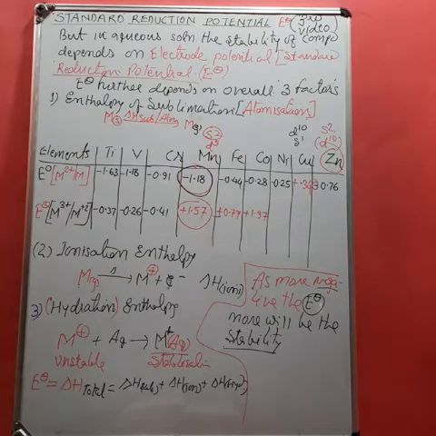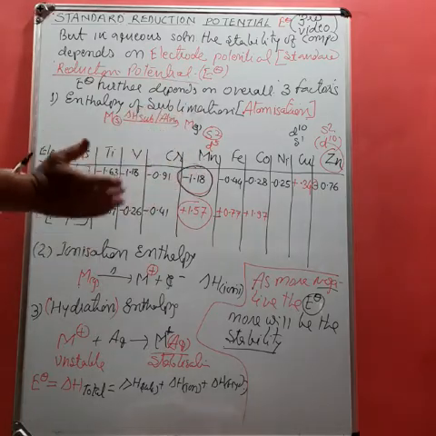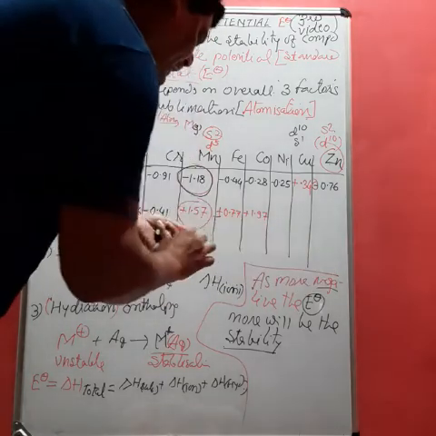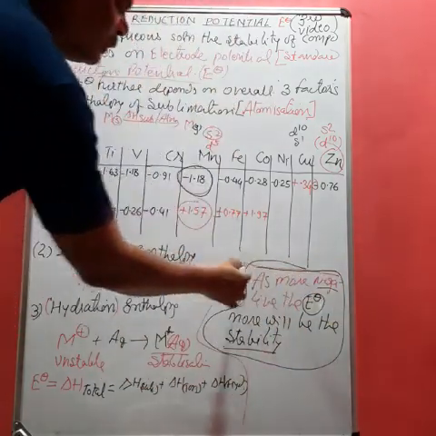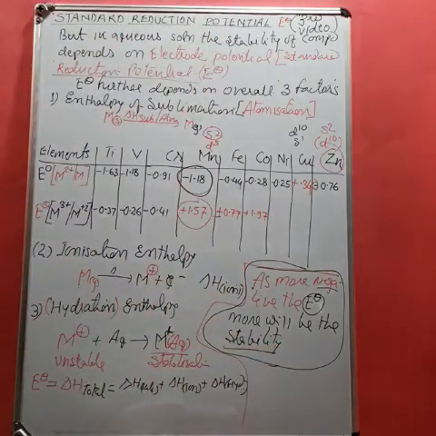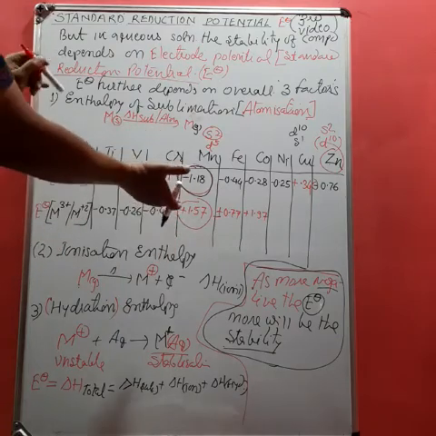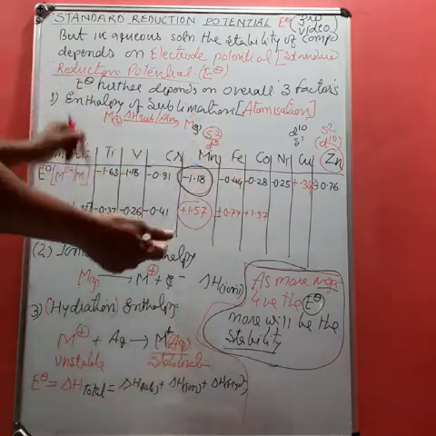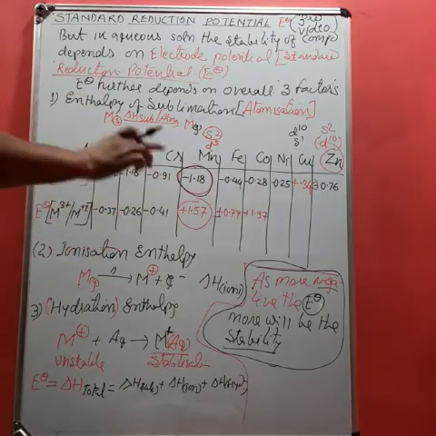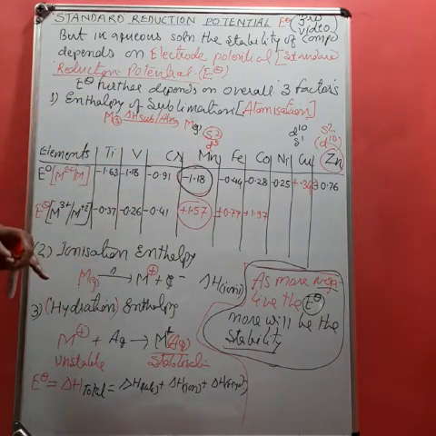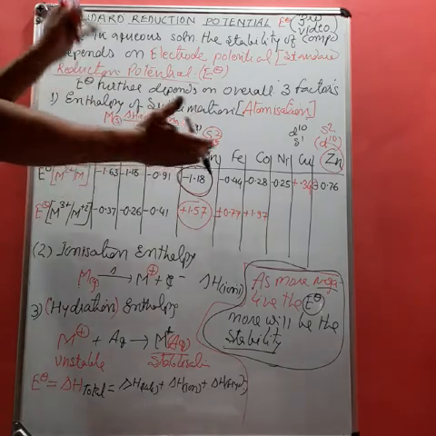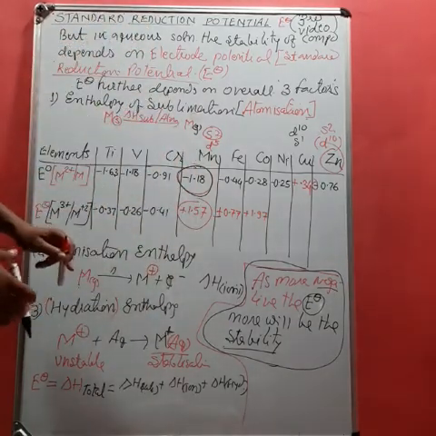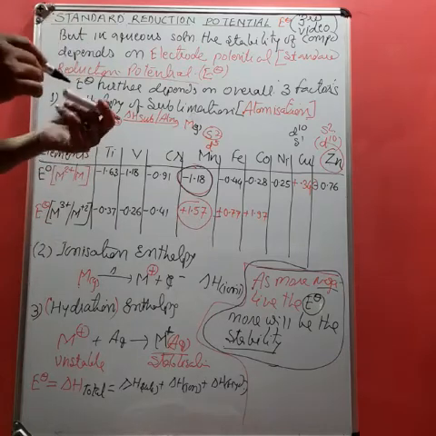So student, on the basis of this, we can solve the question. Actually, we have to point out mainly this one: as more electronegative, more negative electrode potential value, more will be the stability or lesser will be the reactivity. Are you getting? And then we have to find out the values. This value will be given in the question. Don't worry, there is no need to learn all these values. It is impossible to learn all these values. So in the question, the values are given. On the basis of this content, we can give the answer. I will show you one of the questions.